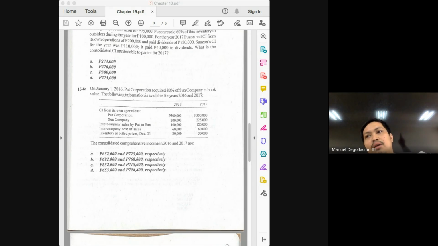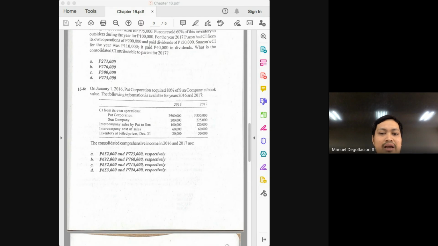The negative adjustment in 2016 will be a positive adjustment in 2017. It was deducted in 2016 because it was not yet sold to outside parties. It will be added in 2017 because it has now been sold in this period, following first in, first out.